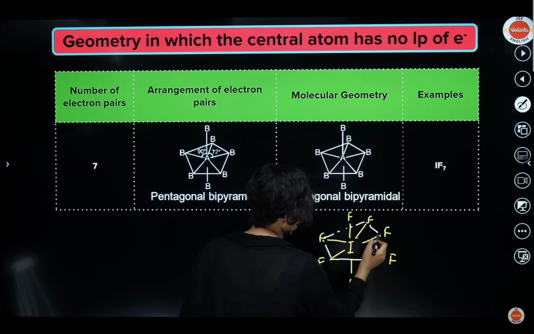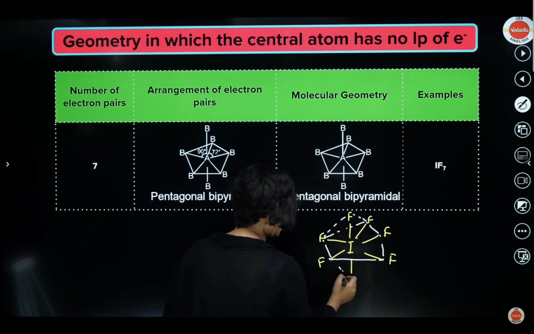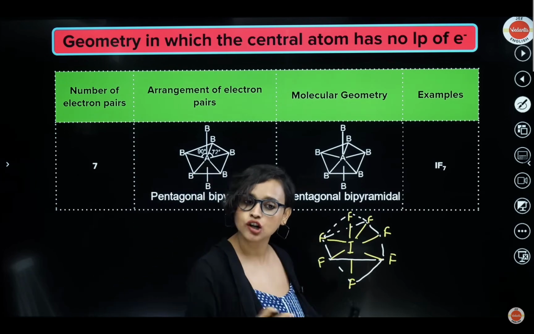Does this not look like a pentagon? Yes. 1, 2, 3, 4, 5, 5 sides. And then from here, you will see that this goes and becomes like a pyramid. And from here, this goes and this becomes like a pyramid. So it will be pentagonal bipyramidal. Got it, everybody?